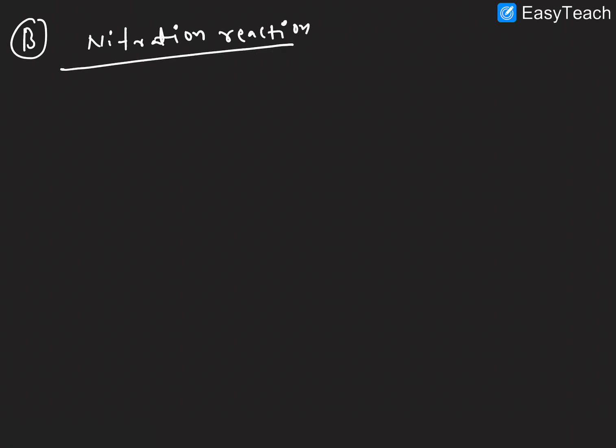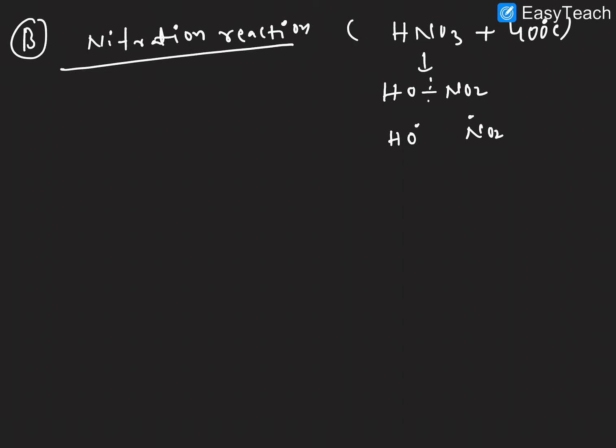Nitration reaction. The reagent is HNO3 at a temperature of 400 centigrade. This can also be represented as HO–NO2, so this is the homolytic cleavage. We'll get OH free radical plus NO2 free radical, right? So this is the reagent, about the reagent. This is called fuming nitric acid.